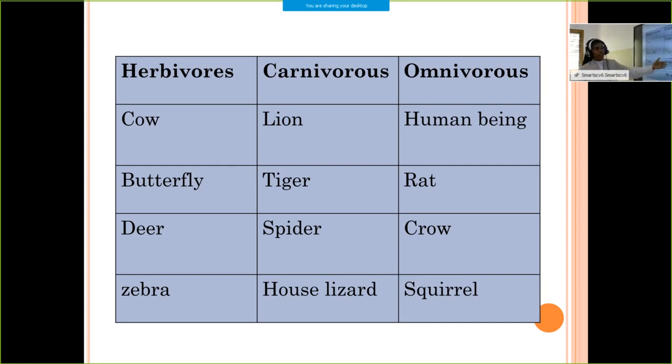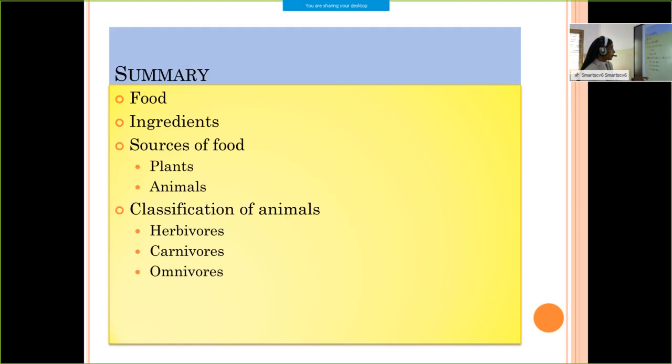Herbivores: cow, butterfly, deer, zebra. Carnivores: lion, tiger, spider, house lizard. Omnivores: human being, rat, crow, squirrel. Try to remember any 3 examples in each category.